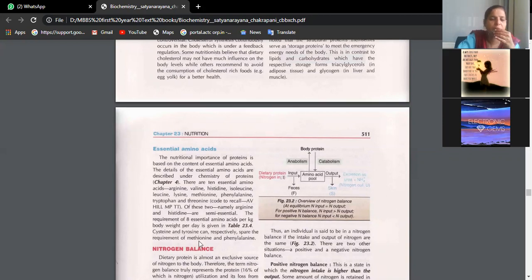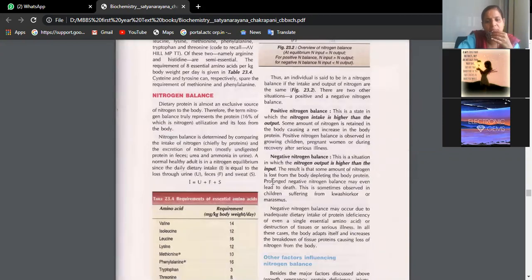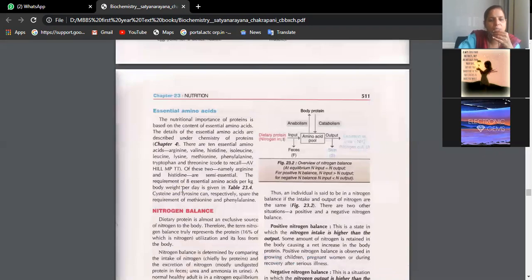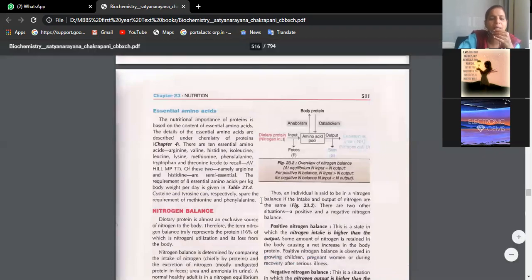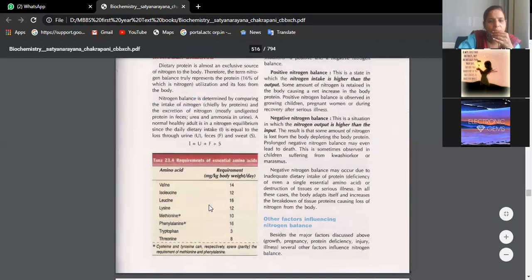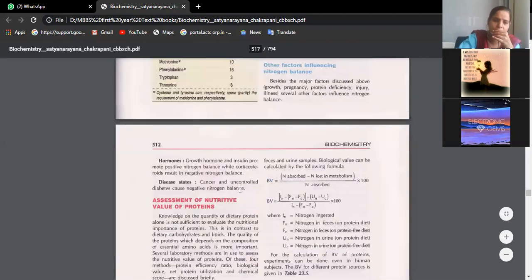Just read once this nitrogen balance, you will understand. Positive nitrogen balance we see in growing children, pregnant women and all. Negative nitrogen balance you will see in deteriorating disorders, cancers, Kwashiorkor, marasmus and all. So that is all about nitrogen balance. Read once nitrogen balance. Okay.